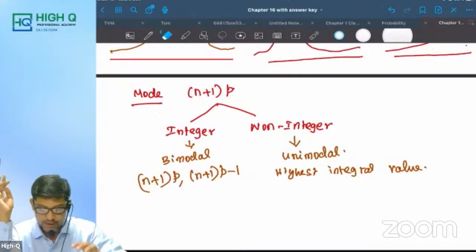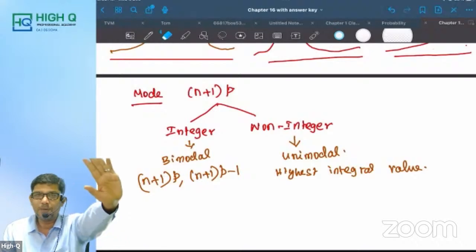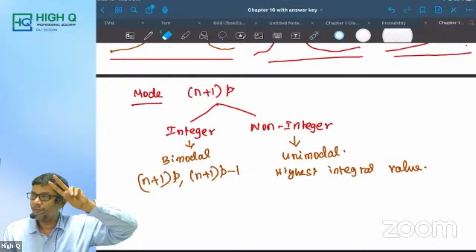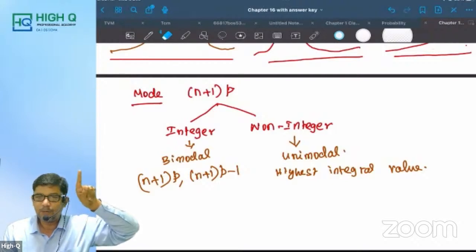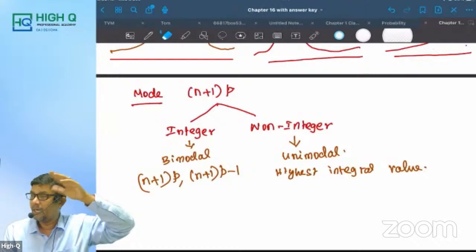Simple and important question. When you are preparing binomial distribution, at least this part you need to remember. Bi stands for 2, therefore we are dealing with two outcomes. One is success, the other is failure. Success I am going to denote as P. Failure is Q, which is equal to 1 minus P.